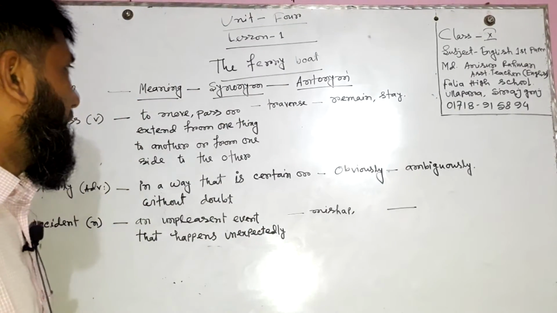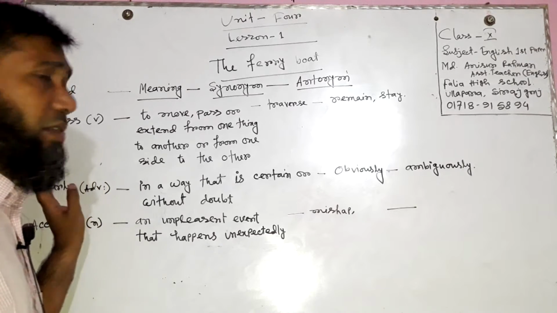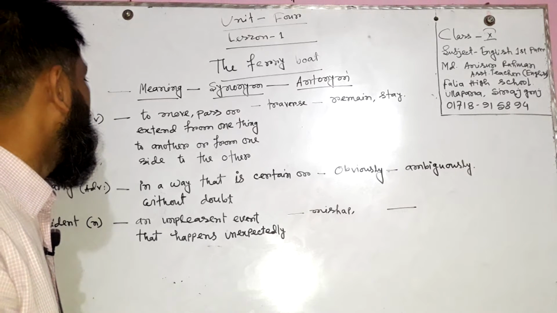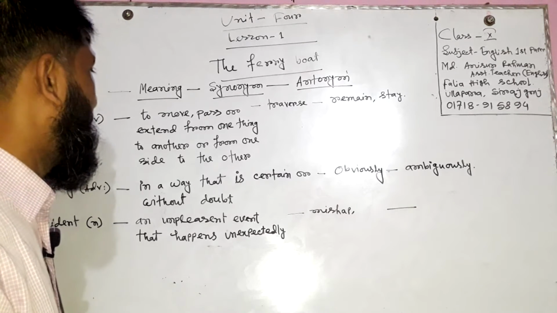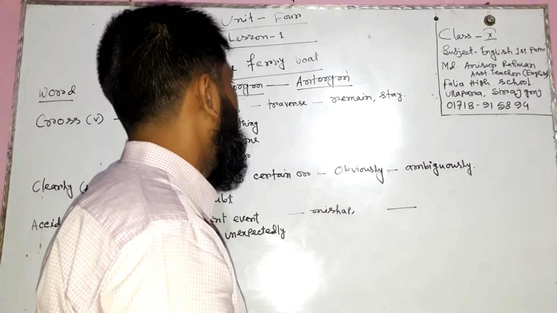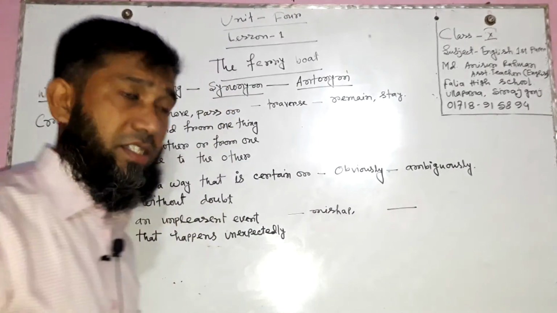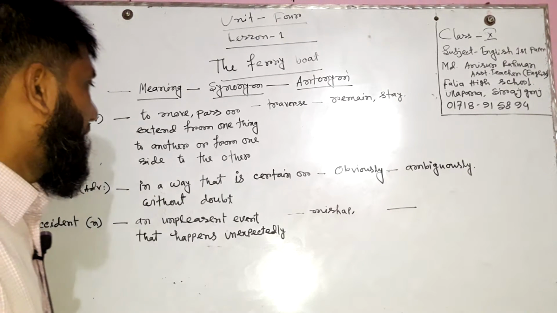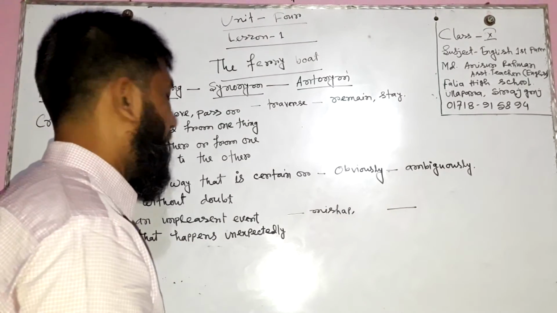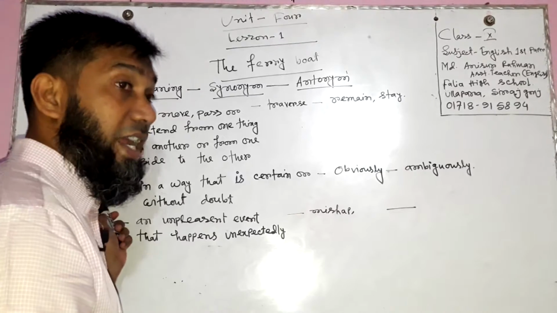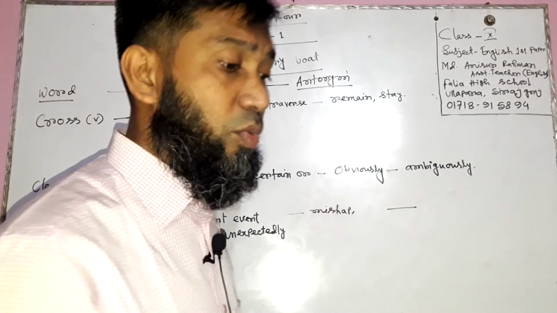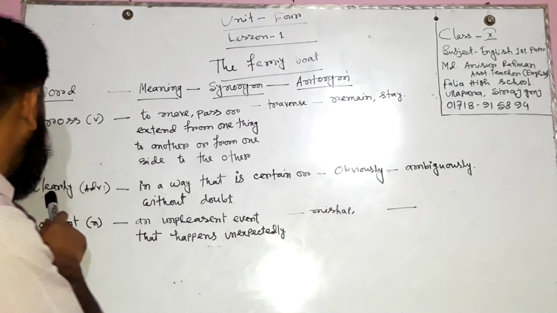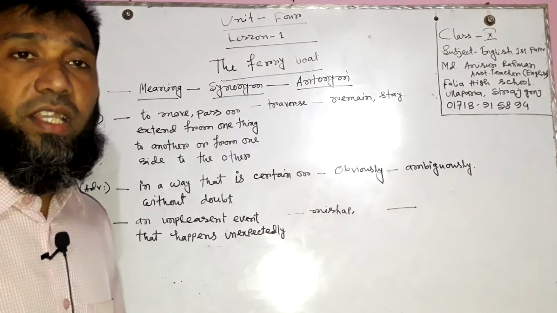Dear students, this word is also a verb, meaning to move, pass or extend from one thing to another, or from one side to another side, with synonym traverse and antonym remain or stay. Then clearly, an adverb, meaning in a way that is certain or without doubt. Clearly is also an adverb. The word which modifies any verb we call an adverb. The word clearly modifies a verb.